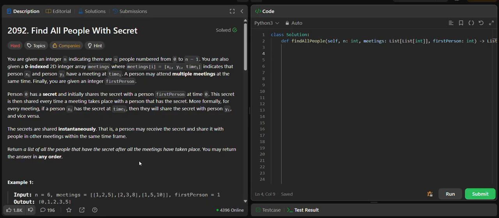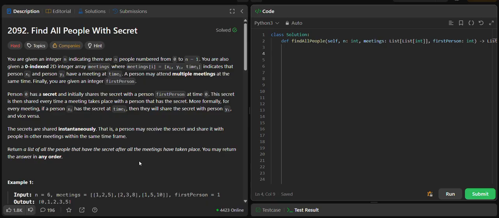Well, the question is very straightforward: we have a 2D integer array meetings where we get x, y and time. x, y are basically two persons and they have a meeting at time i. One person, suppose xi, can attend multiple meetings at the same time, and we have another integer, firstPerson. At the very first, that is time 0, person 0 will share the secret with firstPerson.